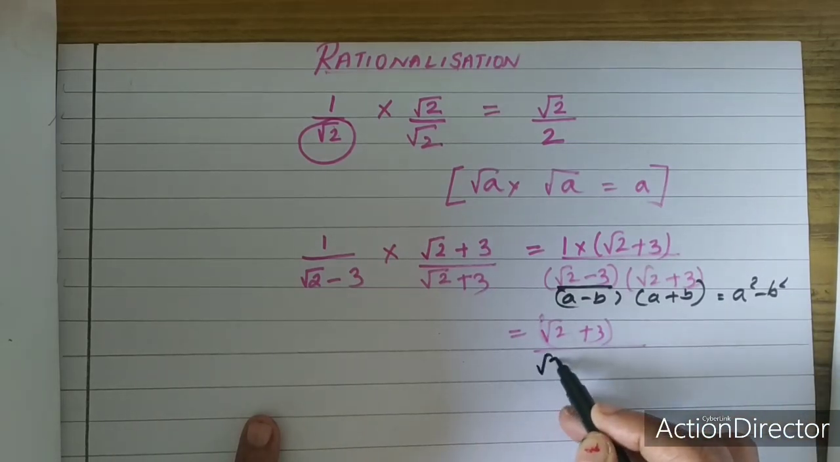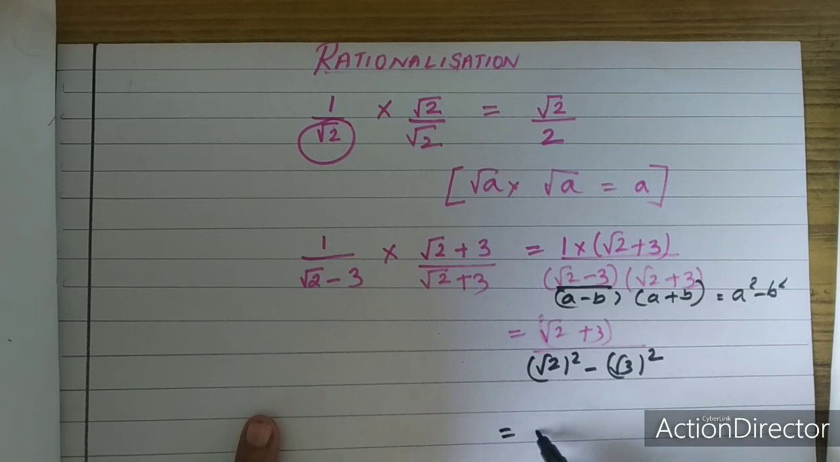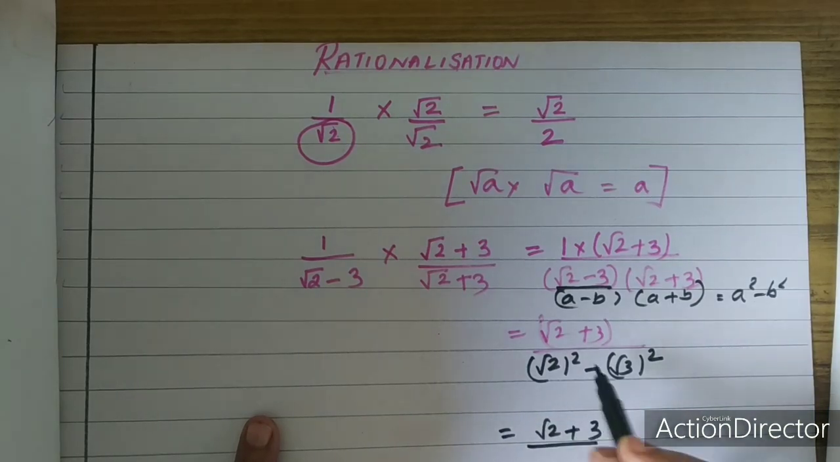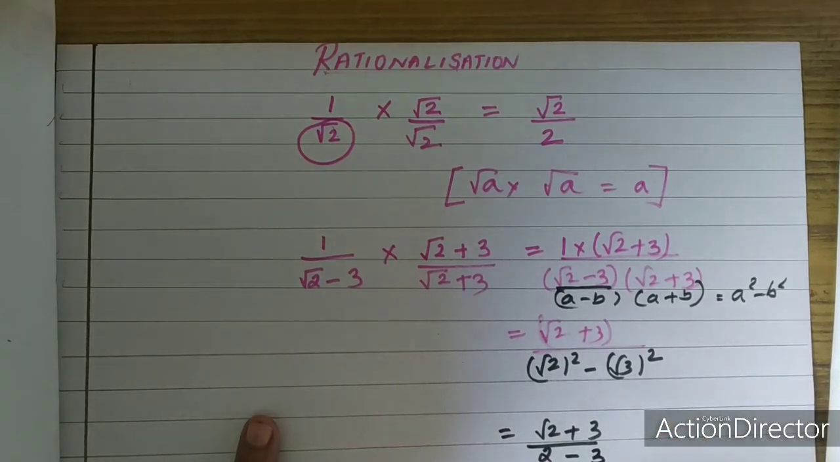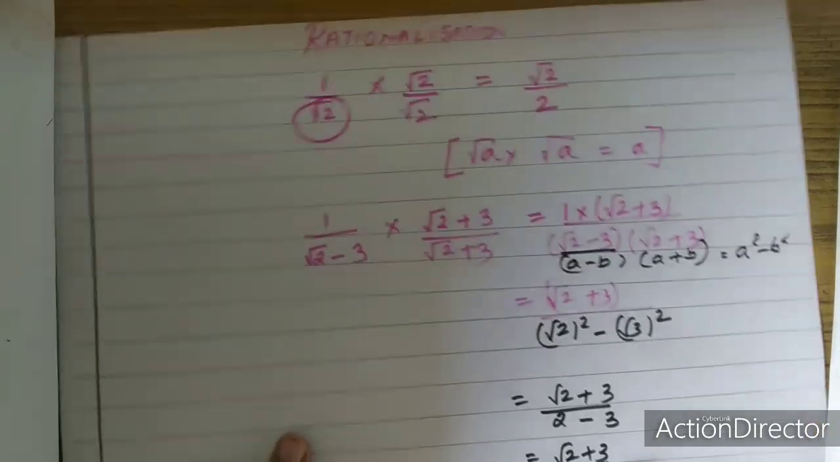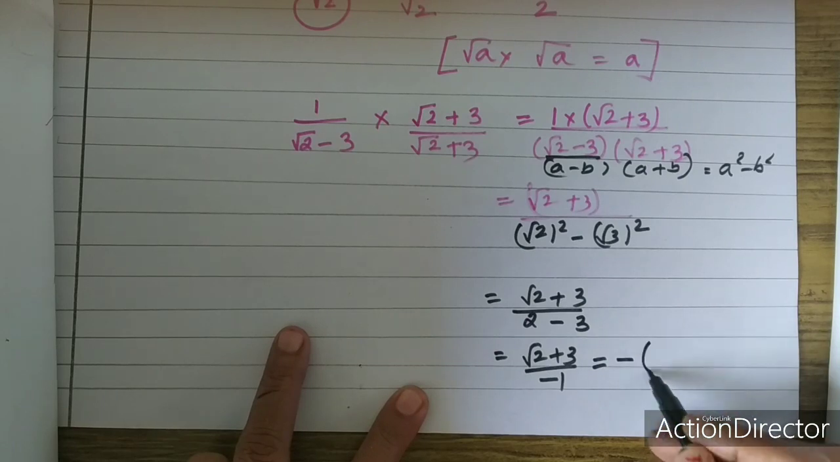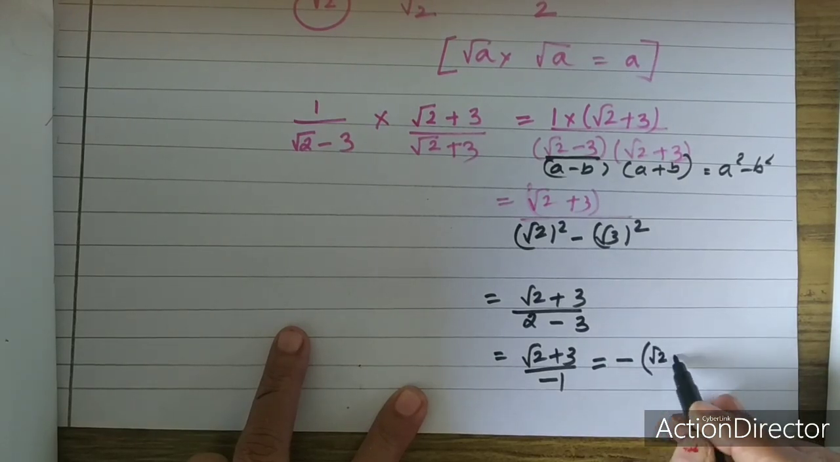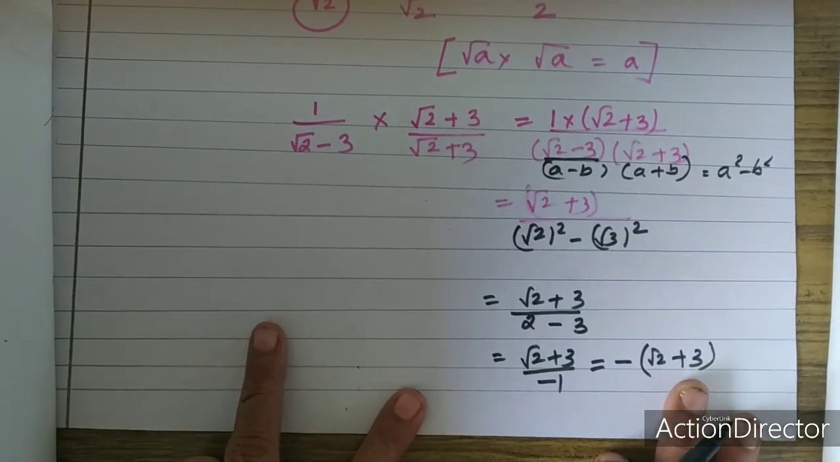Which is nothing but a square minus b square. So I can write root 2 whole square minus root 3 whole square. So my answer will be root 2 plus 3 divided by, just now I said, root 2 square means root 2 into root 2. What is root 2 into root 2? 2. Minus, what is root 3 into root 3? 3. So my answer will be root 2 plus 3 upon minus 1. Don't keep the minus sign in the denominator. It has to be taken to the numerator and written as minus of, in brackets, root 2 plus 3. You can open the bracket also, or I can leave the answer as it is.